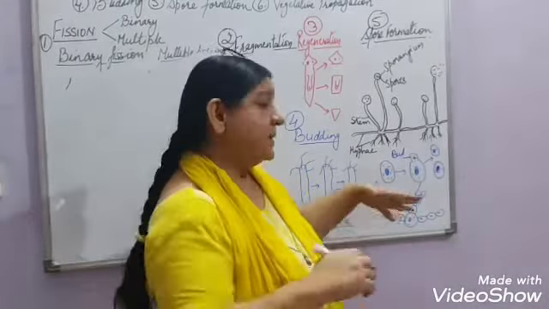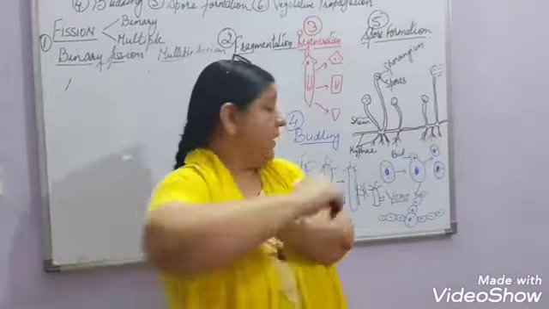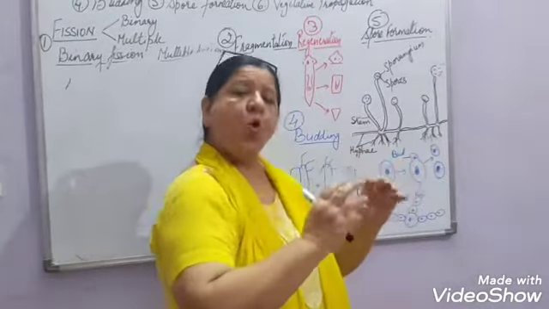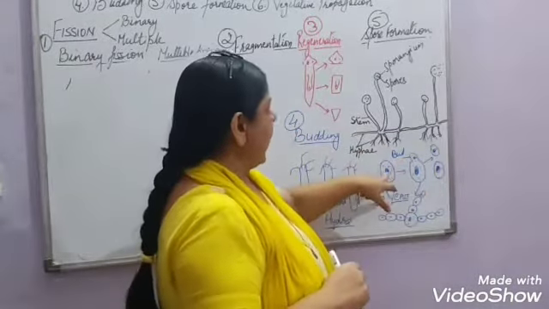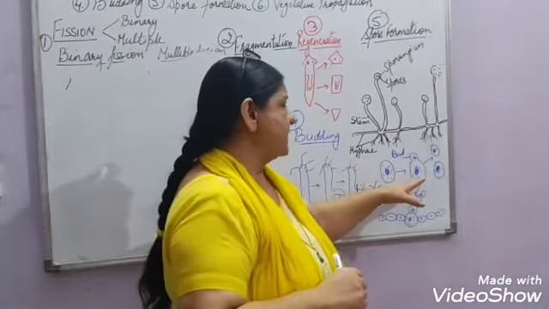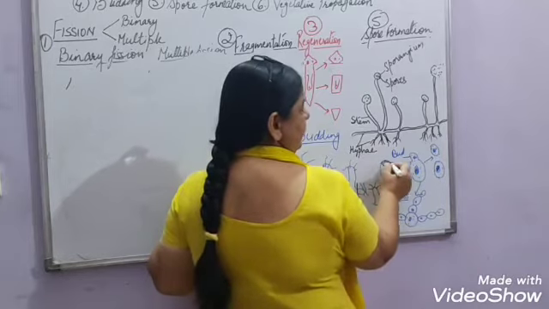In this, what happens? Multiple cells are formed within no time. Now this yeast cell is a kind of oval cell, and it has a nucleus and cytoplasm. So what happens? The cytoplasm starts growing at any one place and becomes very, very dense, right?